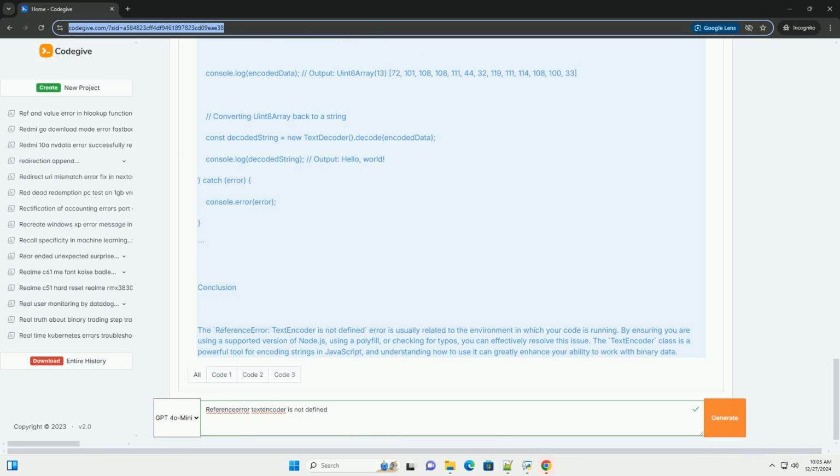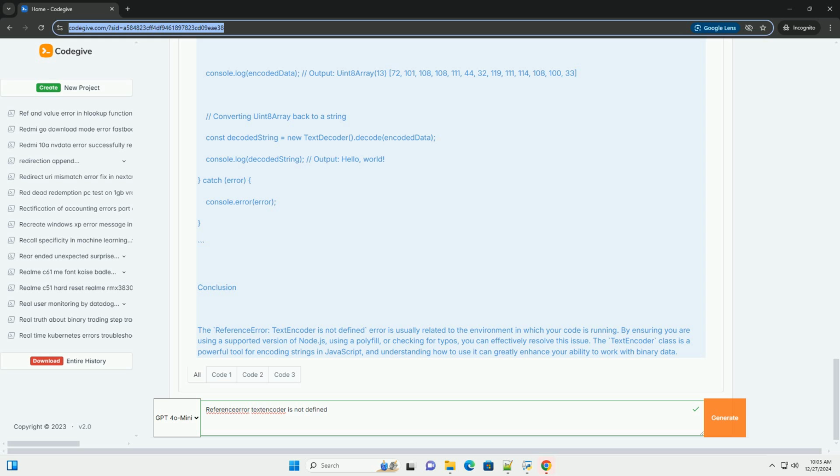TextEncoder is a built-in JavaScript class that allows you to convert strings into Uint8Array objects, a typed array representing an array of 8-bit unsigned integers. This is useful for encoding text into various formats, especially when working with binary data and APIs. Common scenarios for the error.